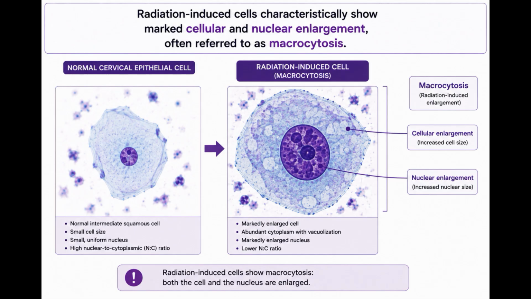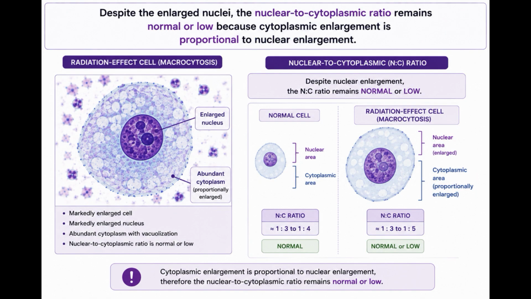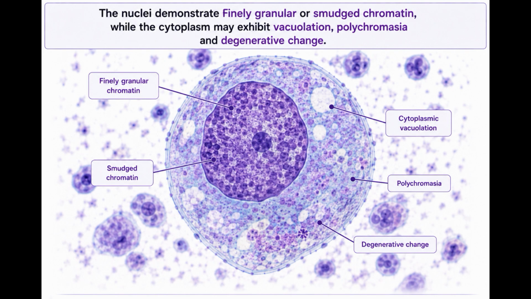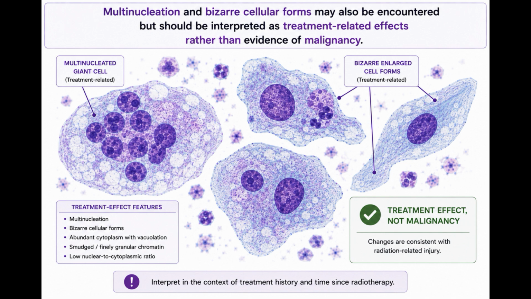Radiation-induced cells characteristically show marked cellular and nuclear enlargement, often referred to as macrocytosis. Despite the enlarged nuclei, the nuclear to cytoplasmic ratio remains normal or low because cytoplasmic enlargement is proportional to nuclear enlargement. The nuclei demonstrate finely granular or smudged chromatin, while the cytoplasm may exhibit vacuolation, polychromasia, and degenerative change. Multinucleation and bizarre cellular forms may also be encountered but should be interpreted as treatment-related effects rather than evidence of malignancy. The principal differential diagnosis is persistent or recurrent carcinoma.